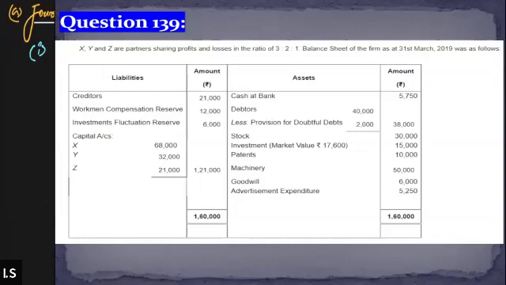Sir, purchased goodwill we can directly calculate in the old ratio, right? We can directly distribute it among the partners in the old ratio, right? Okay.